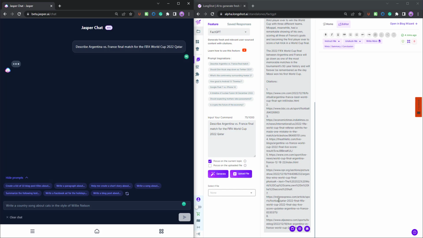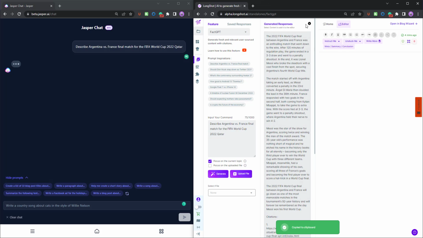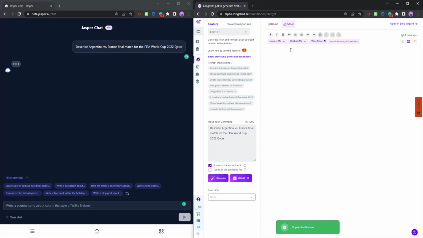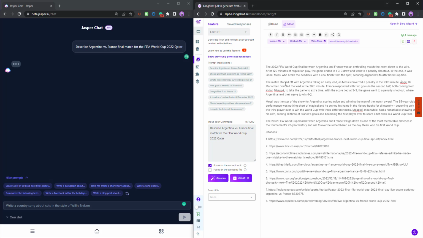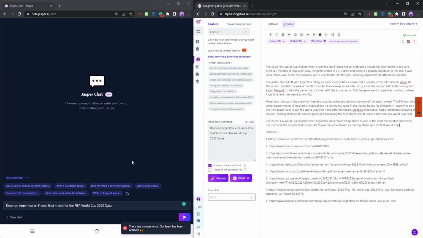So meanwhile, we have the results for LongShot over here. Let me copy the text and paste it. So we have the results over here. As you can see, 120 minutes of regulation play, 3-3 draw, penalty shootout, 4-2 victory. Correct. Mbappe had a remarkable showing, scoring all three of France's goals. Again, correct. We also have the citations from the top articles. You can check them out. A pretty good result. You can compare the same.